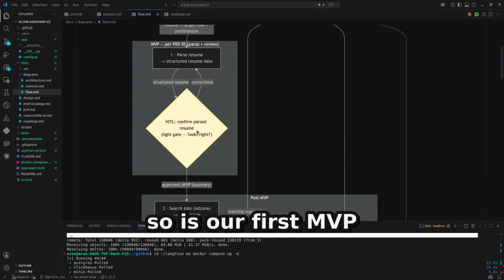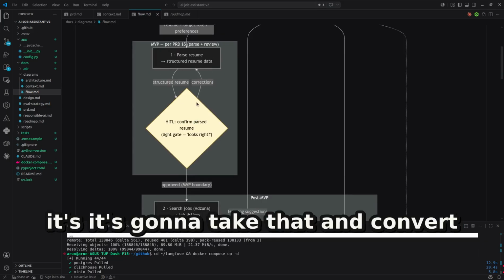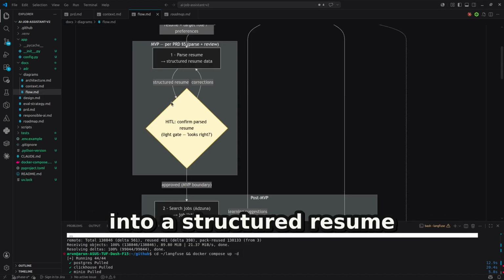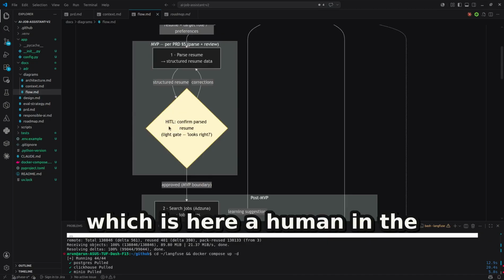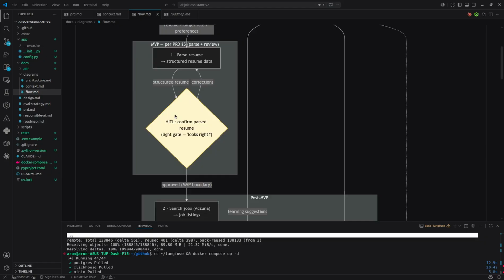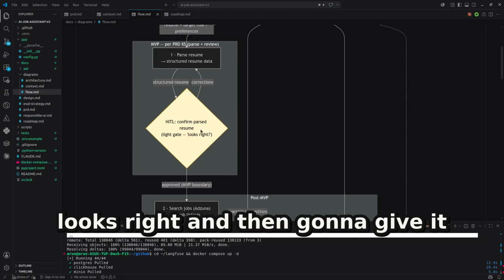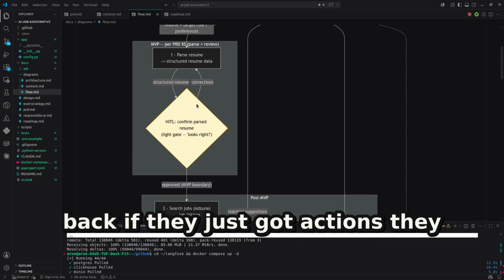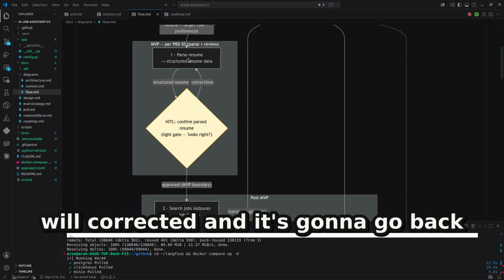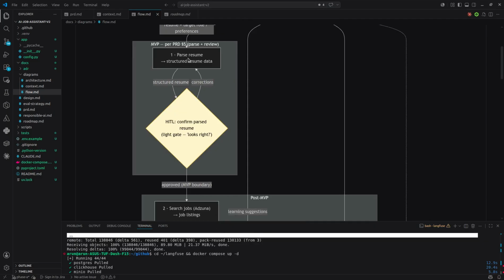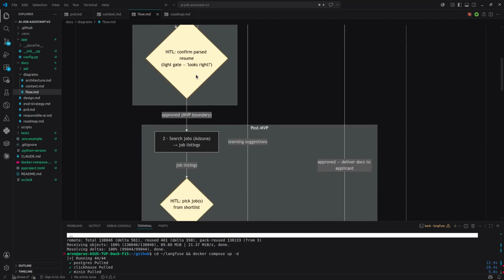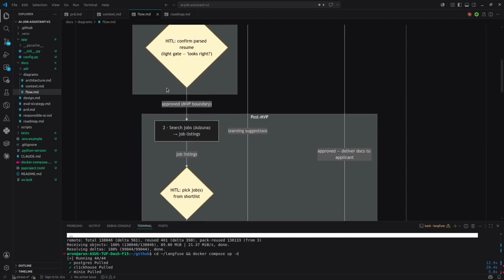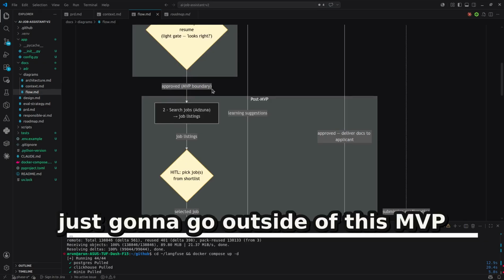This parser is our first MVP. It's going to take that and convert it into a structured resume. The user, here as the human in the loop, is going to look at it and say, hey, it looks right, and then give it back. If there are corrections, they will correct it, and then it's going to go back to the parsed data set. After the approval from the MVP, it's going to go outside of this MVP boundary.